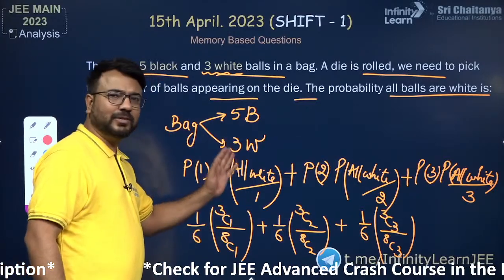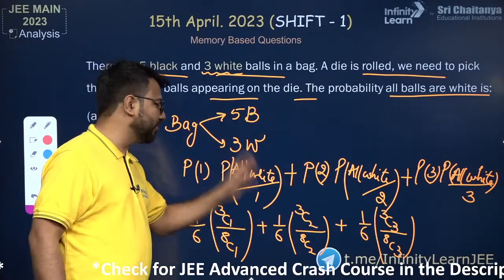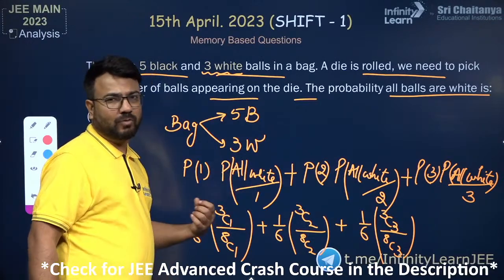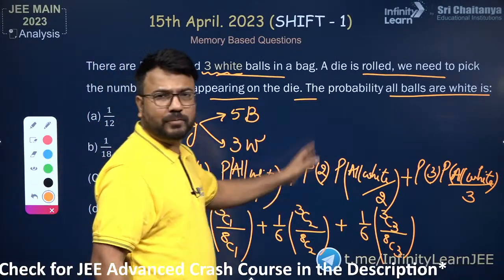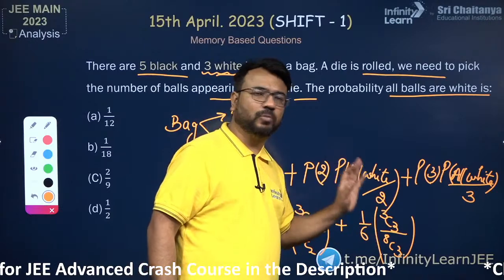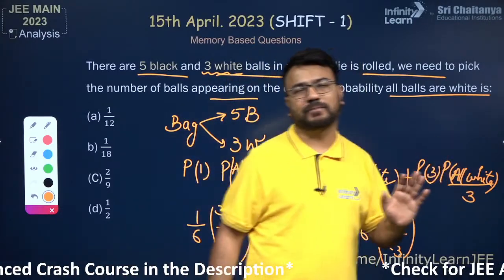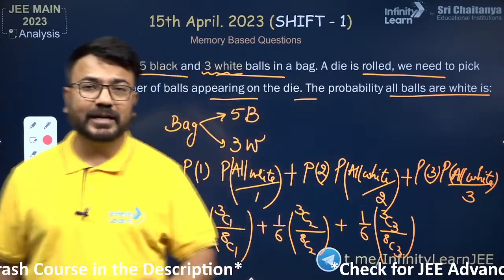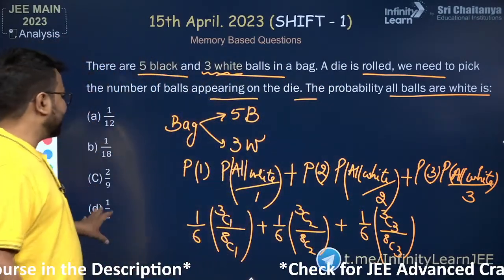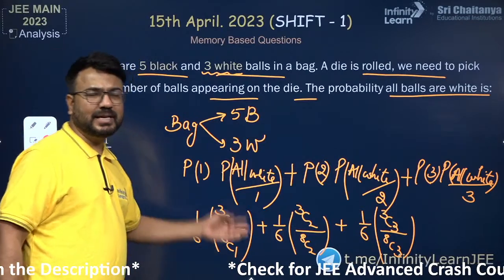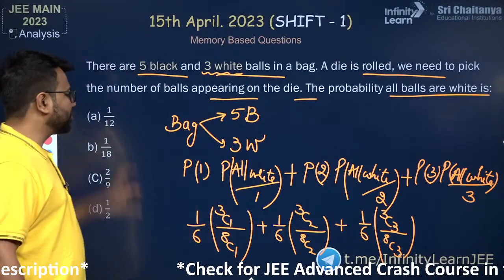So this was a bag given to you. This is probability of 1 into probability of all white, given we need to draw 1 ball. This is probability of 2, probability of all white, given we need to draw 2 balls, and this is probability of 3, probability of all white, given you need to draw 3 balls. So these are the options given here. You need to simplify this expression and just let us know what should be the answer coming here.